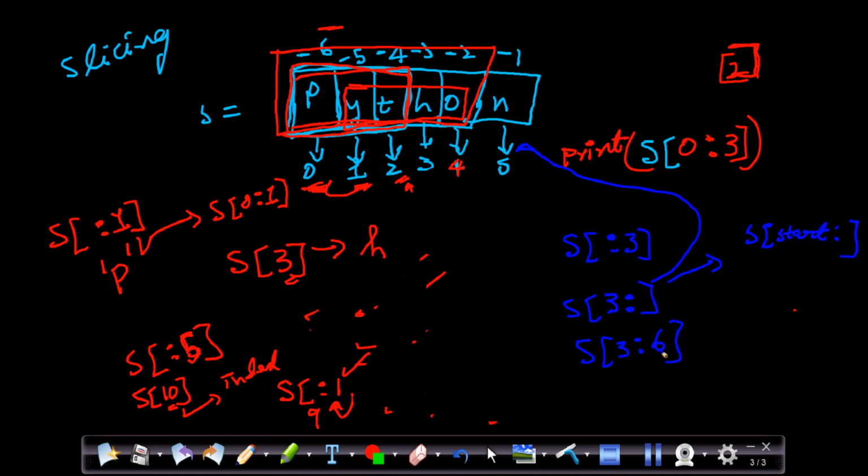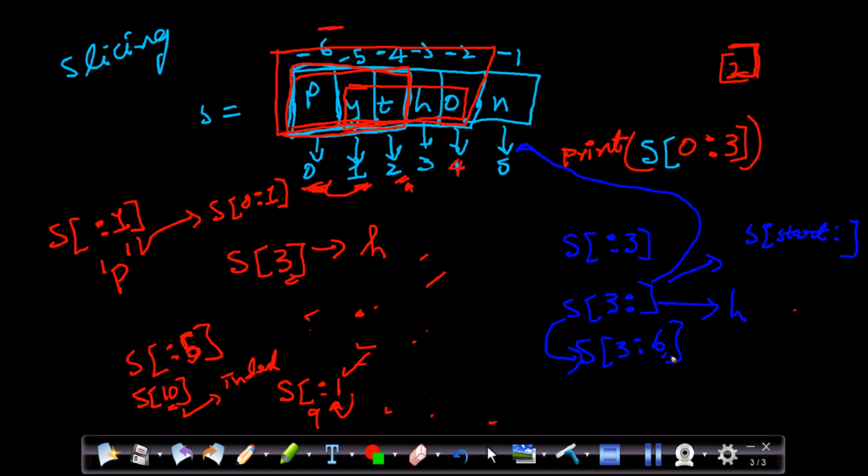So if I give it like this, it will start from the third index. What is there at the third index? H, right? And we have not given anything here, so it will give the entire sequence of what is available in the remaining sequence.